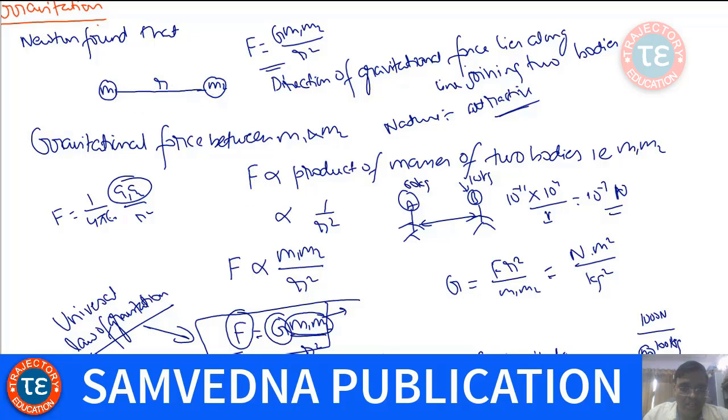Since it is always attractive and lies along the line joining the two bodies, the force on m1 would be in this direction and the force on m2 will be in this direction, always along the line joining the two bodies.